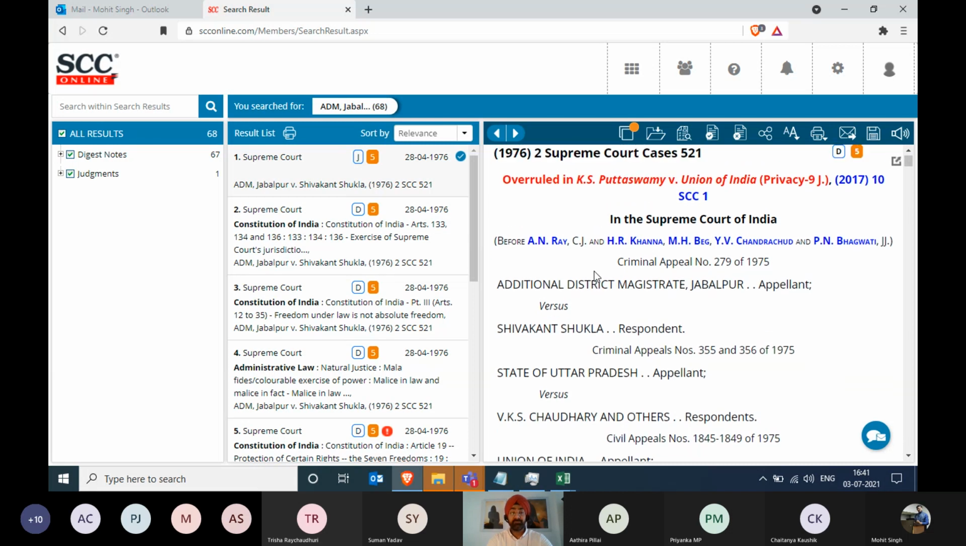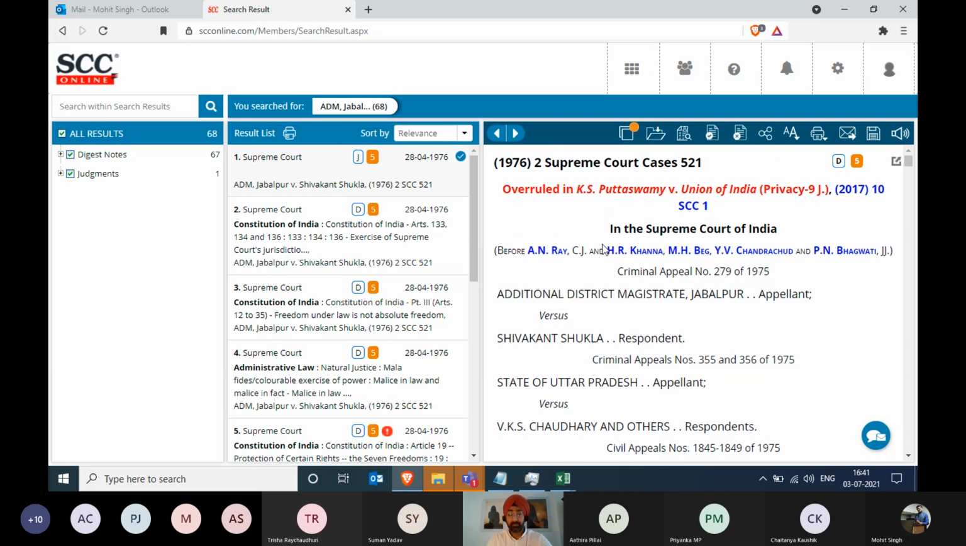Now it says overruled in case Puttaswamy case. That's one thing. But now I beg to disagree on that. A lot of people say that the ADM Jabalpur case has been overruled. The case has not been overruled. Only a point of law has been overruled. How do we see that? We'll talk about it in a minute. But let's see this judgment.